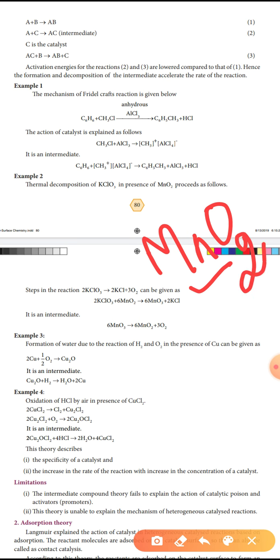Here only one reactant is there, so that reactant reacts with the catalyst. First step, KClO3 plus MnO2 gives MnO3. So MnO3 is the intermediate. Then MnO3 again dissociates, and it regenerates the catalyst MnO2.